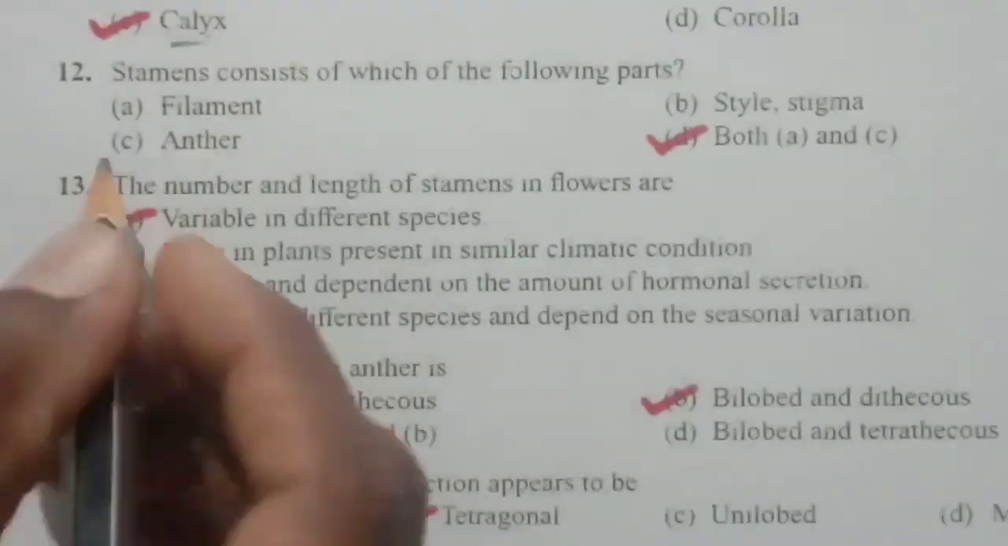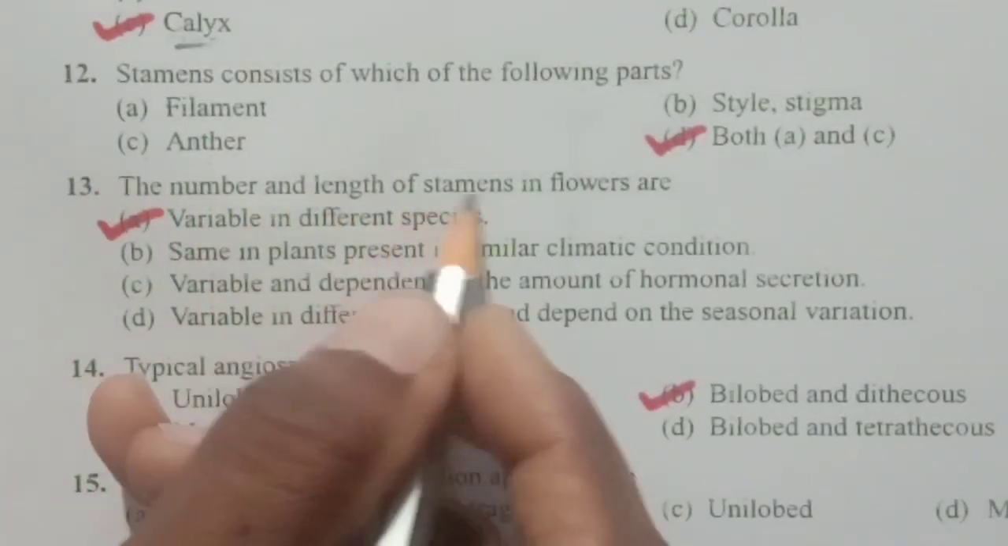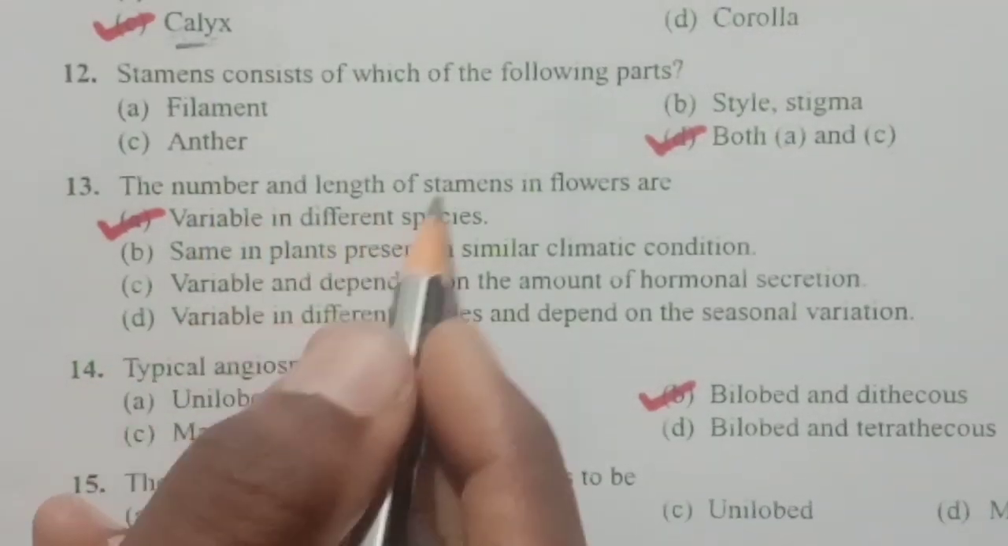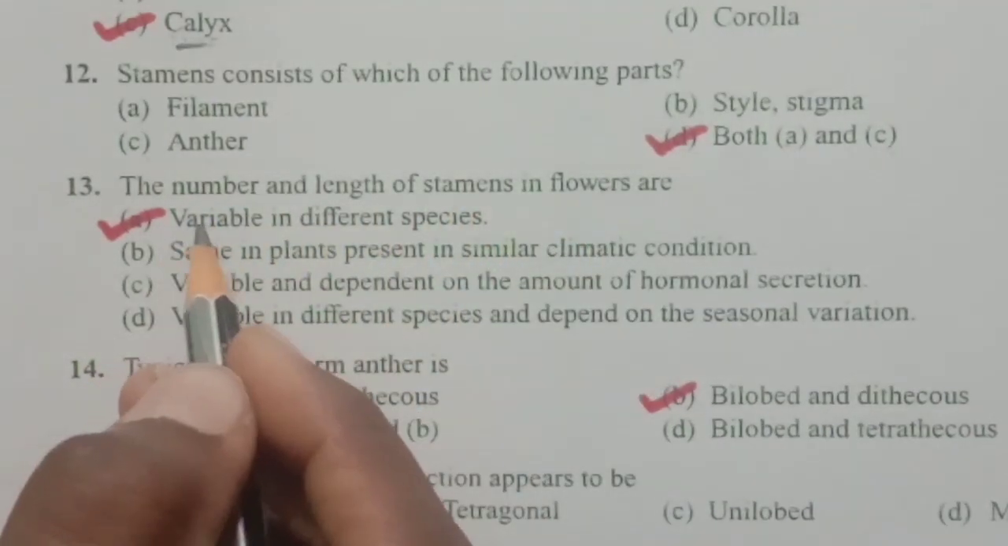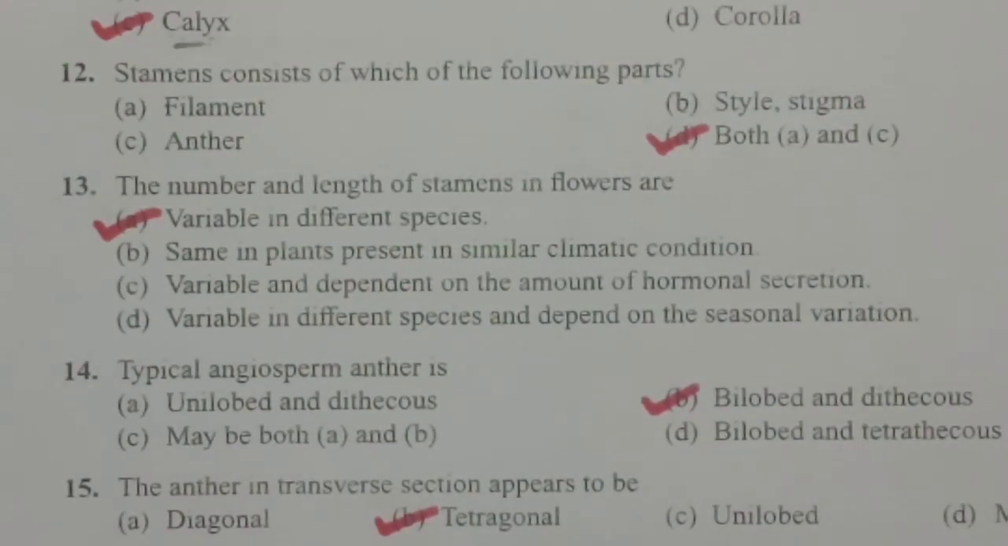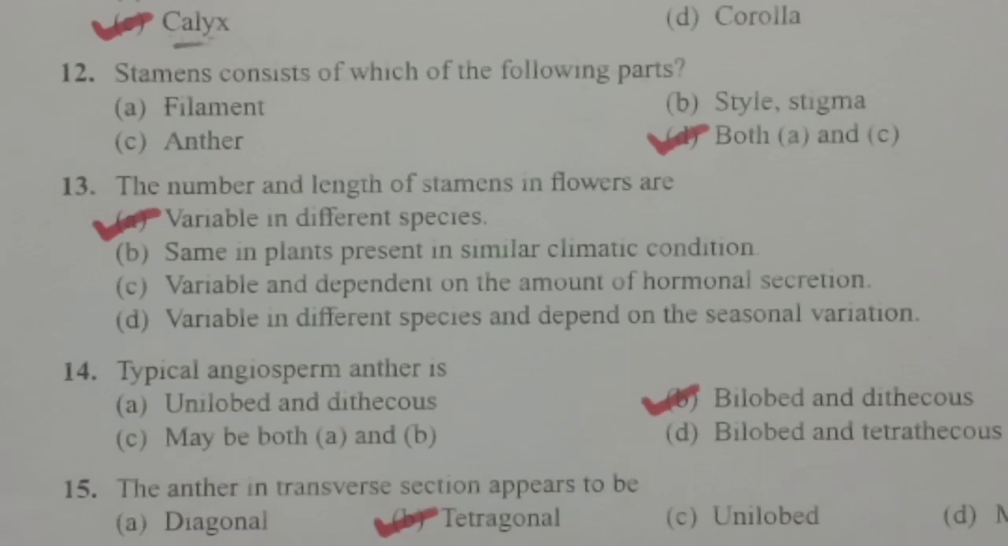And the next question, the number and length of stamens in flowers are. So the number and length of the stamens in flowers are variable in different species, because you know that there are different species of flowers comprising different types of stamens, and the length of the stamens varies from one species to another species.